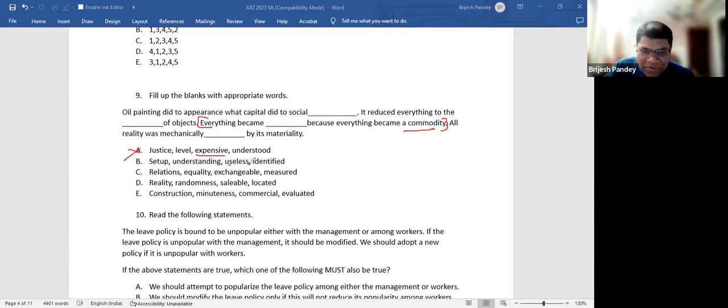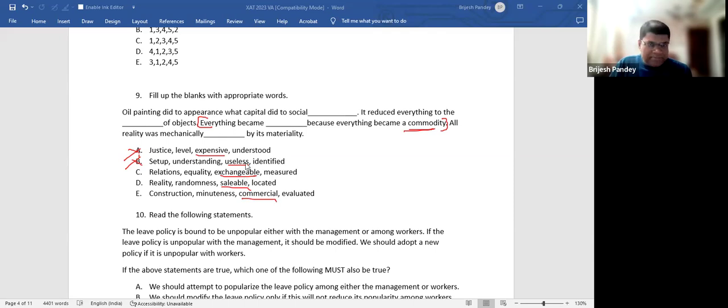Would everything be useless if it's a commodity? Not necessarily. It can be useful also. It can be exchangeable. It can be saleable. It can be commercial. Agree, all of you? So if you pick this third blank, you become very clear that A and B are not the right answers. Logically, just because something is a commodity doesn't mean that it is expensive or it is useless. It can be exchangeable, saleable, and commercial, because commodity means something that can be sold, something that can be commercialized, something that is exchanged, right?